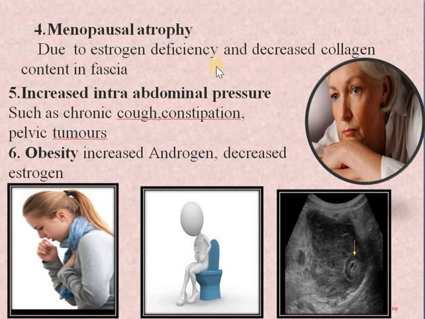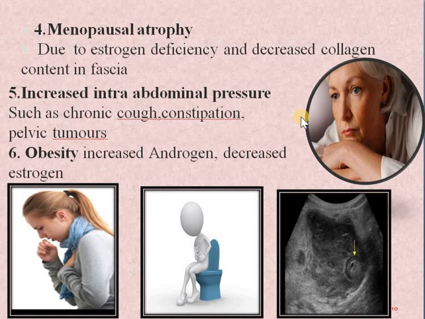So if estrogen decreases, there will be a decrease of collagen properties in the muscles and ligaments. Because of this, menopausal atrophy might be the reason for prolapse in elderly ladies.